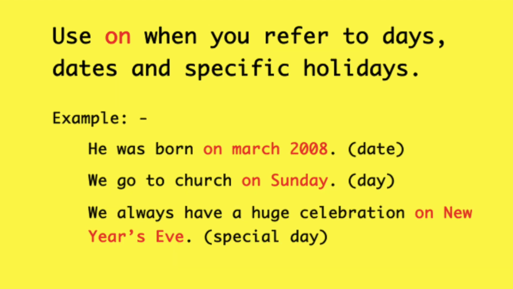Then the next rule is use on when you refer to days, dates, and specific holidays. For example, he was born on March 2008. We go to church on Sunday. We always have a huge celebration on New Year's Eve.